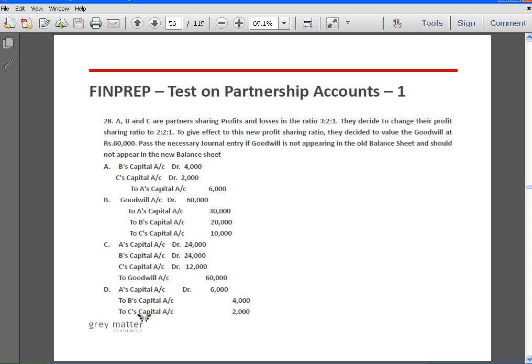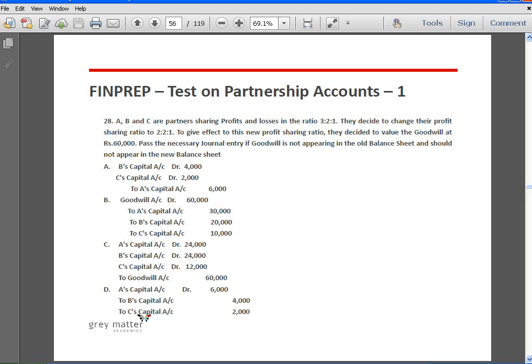Next. A, B and C are partners sharing profits and losses in the ratio of 3:2:1. They decide to change their profit sharing ratio to 2:2:1. To give effect to this new profit sharing ratio, they decide to value the goodwill at rupees 60,000. Pass the necessary journal entry if goodwill is not appearing in the old balance sheet and should not appear in the new balance sheet. Okay, so very clearly, we can rule out options B and C, because there is no goodwill in the balance sheet, so C definitely is not going to feature.